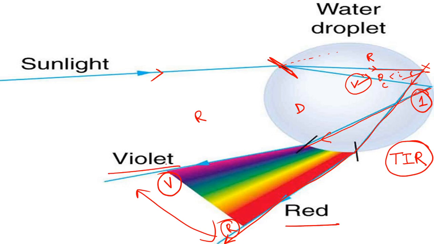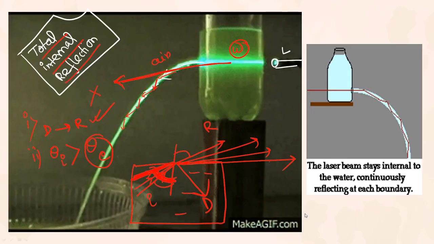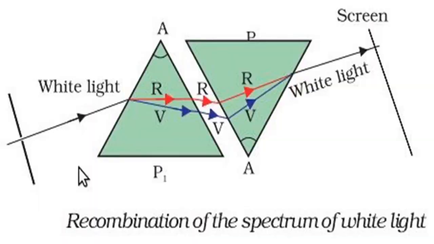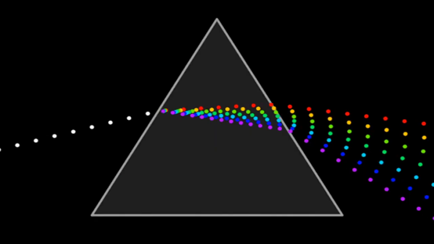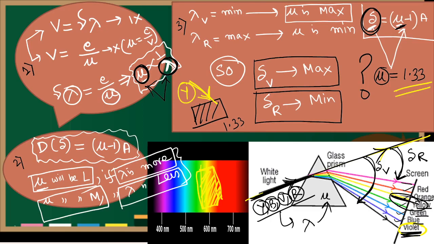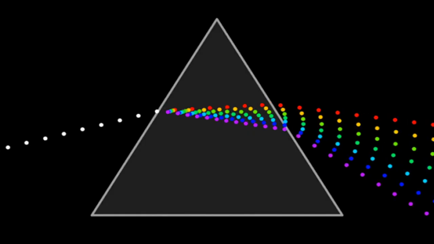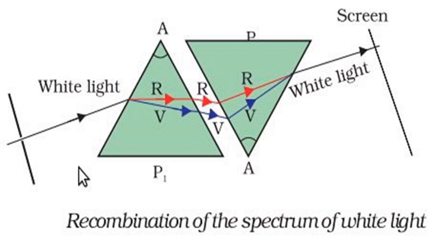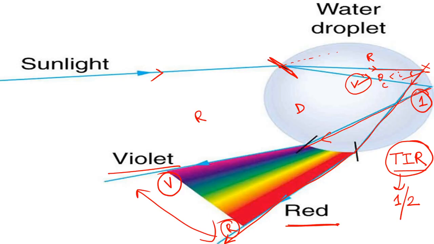So that is the reason, based on the behavior of water droplets and chances of total internal reflection one time or two times, the color sequence may change. And as you have seen, when light is coming from the prism, it spreads actually. That is the reason for the rainbow also. For the rainbow also, there will be a spread in the colors.